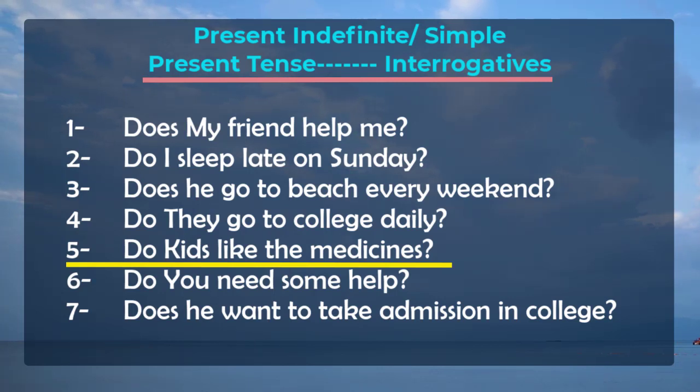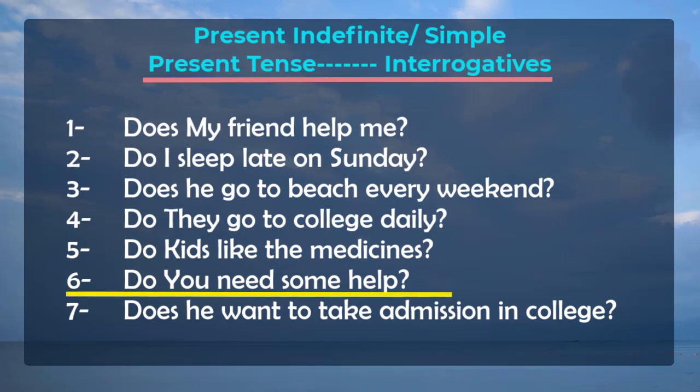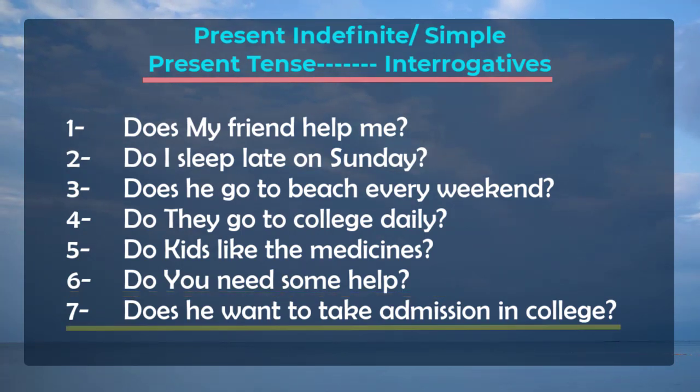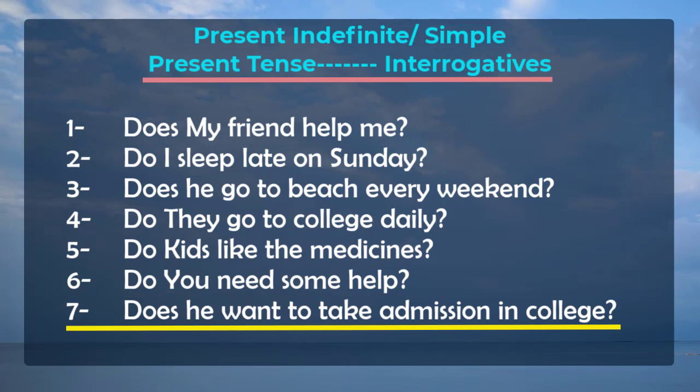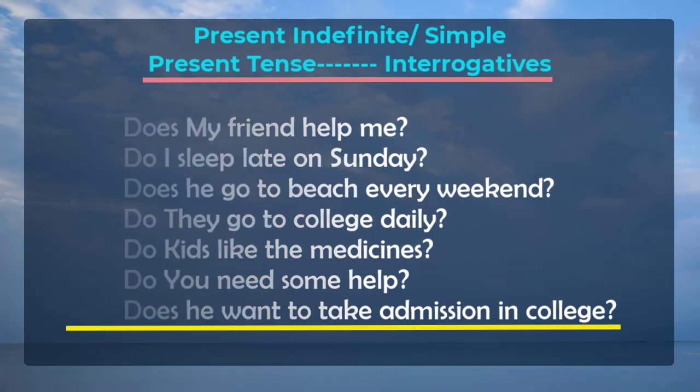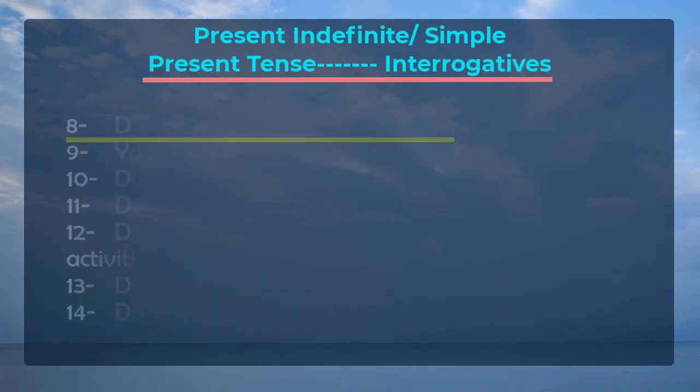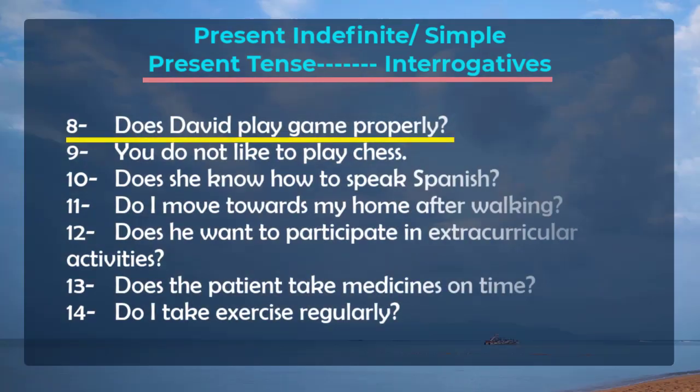Kids are plural, so we are using do in the beginning of the sentence. Sentence number 6 is: do you need some help? Sentence number 7. Does he want to take admission in college? Sentence number 8. David is singular, so we use does in the beginning.